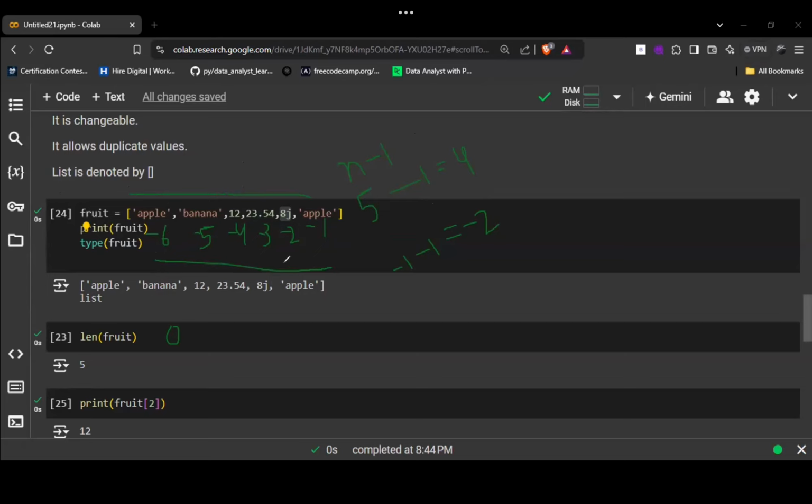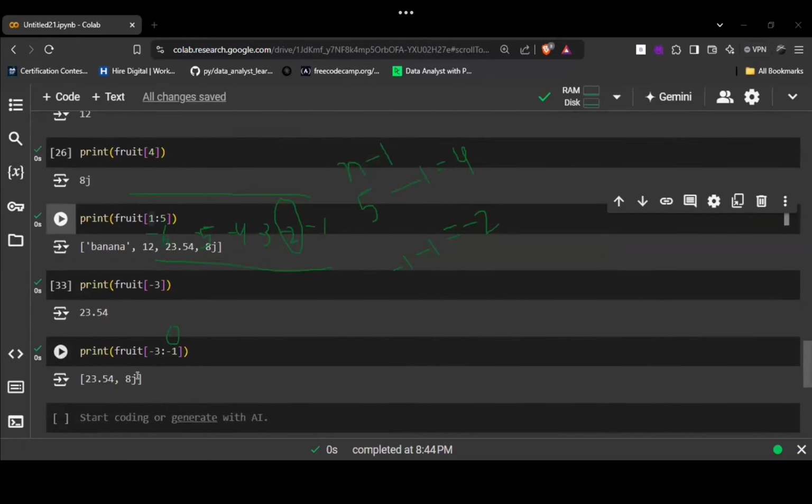So what's the value of the -2 index? It will be 8J, right? Yes, it is 8J. Now you can see it is printing till 8J. Understood now? Yes or no, please?